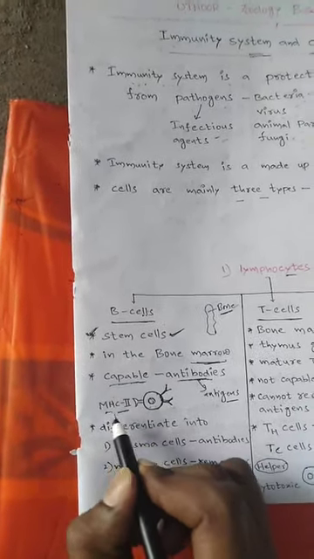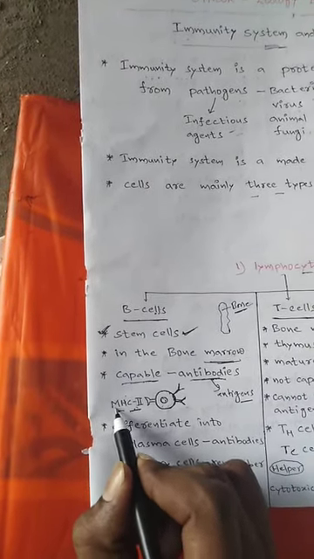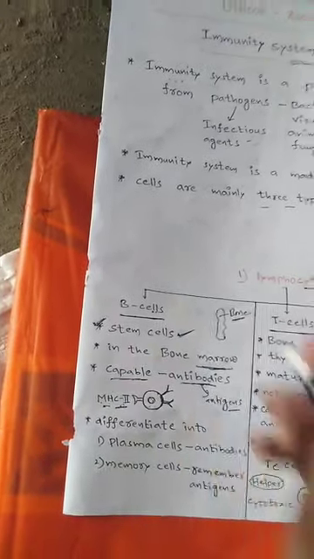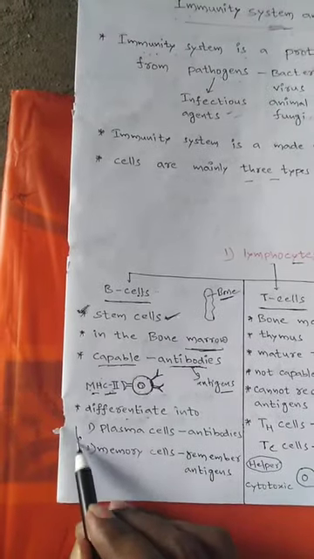MHC means major histocompatibility complex.